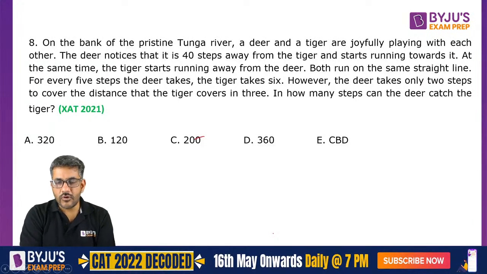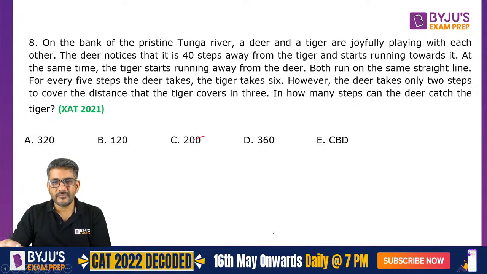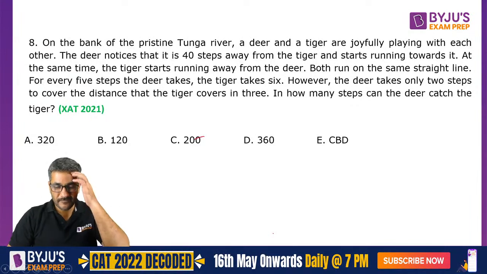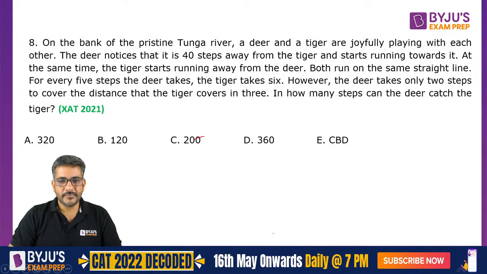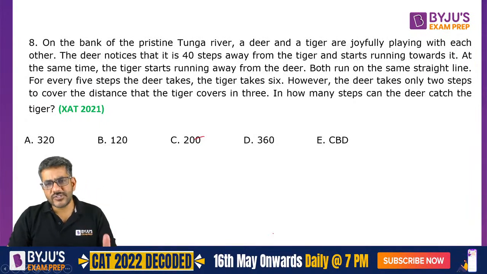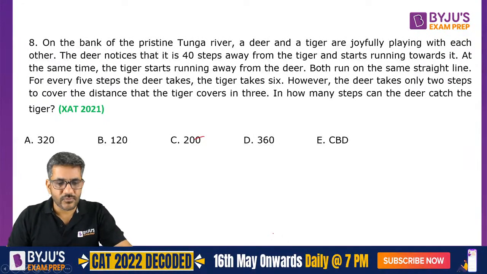So Ram, I see almost all your answers have been correct till now. I hope this is also correct. So Pradyumna also says 5 into 40, that is 200. That's great, Pradyumna. So let me first talk about the shortcut of this question, and then I'll explain that shortcut as well, and after that our class would be over for today.